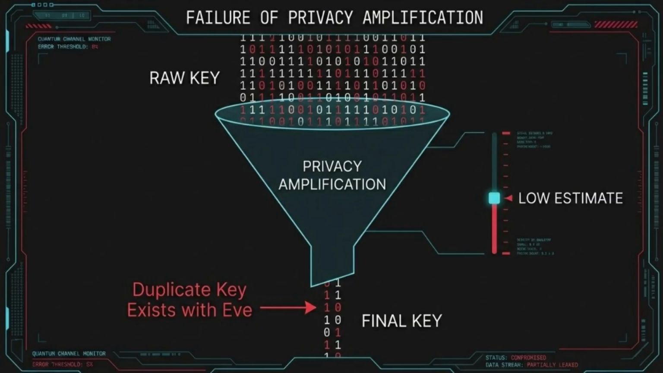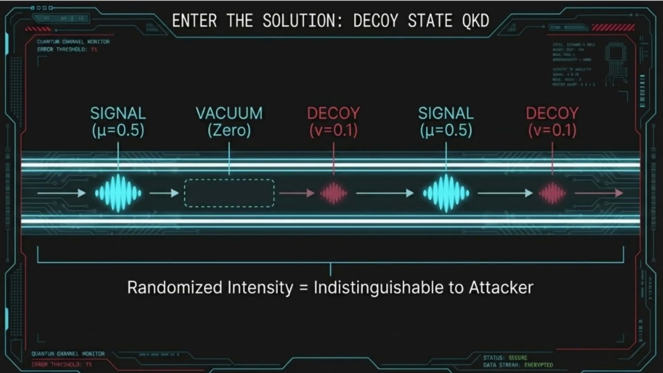The result is catastrophic for security. As shown at the bottom of the funnel, the final key, the one Jennifer and John believe is perfectly secure, actually still contains the duplicate bits Eve successfully stole. While the status light might say secure, the reality is that a duplicate key now exists with the phantom in the middle. The very process designed to ensure privacy has failed because it was fed the wrong data.